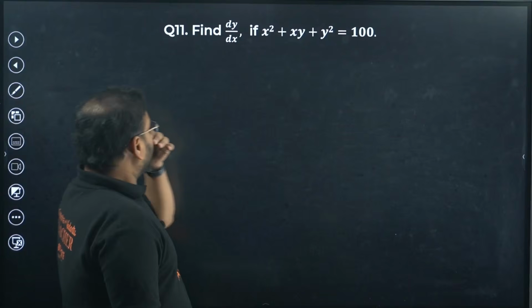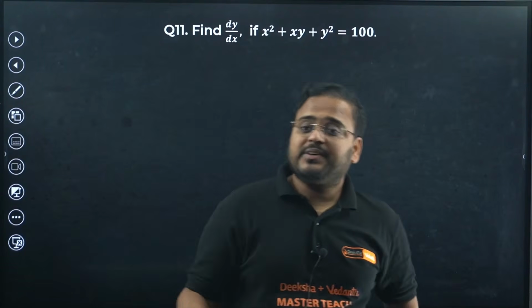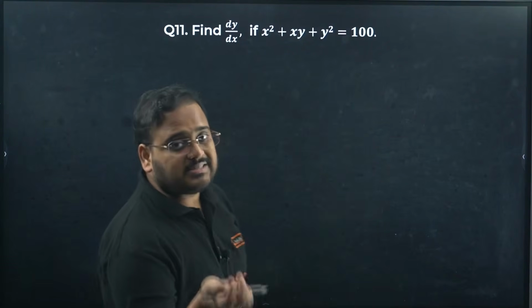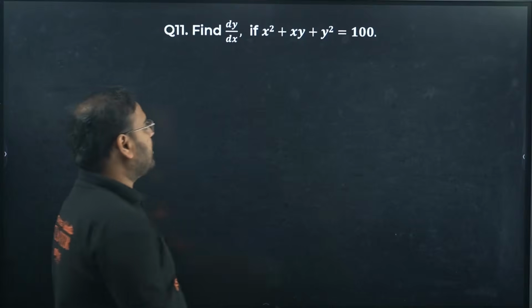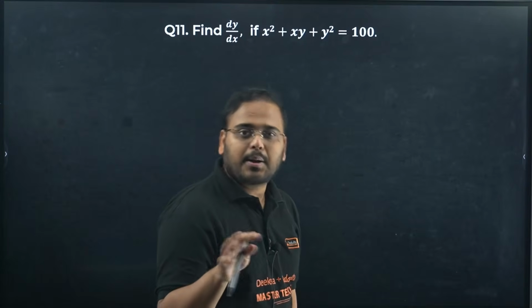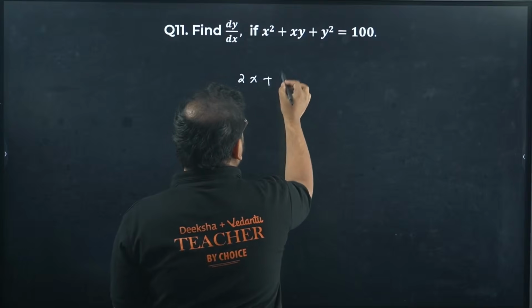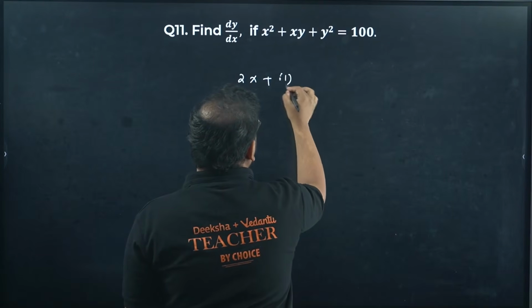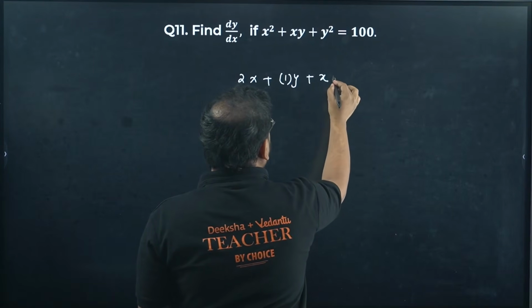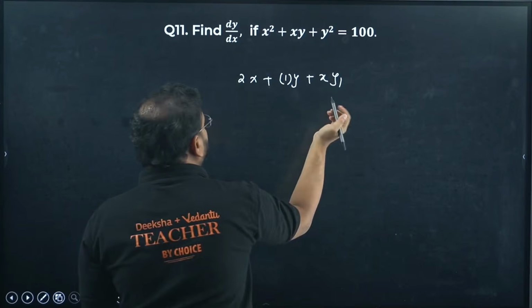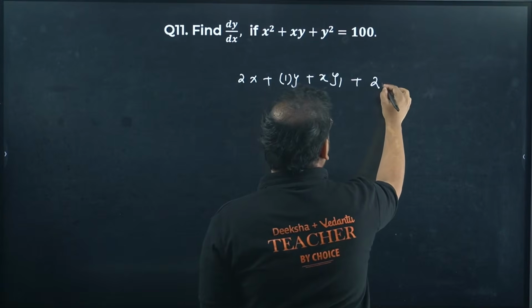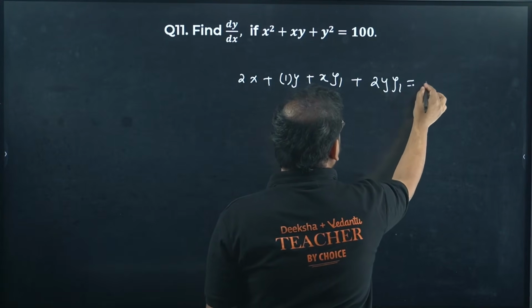11th now. Find the derivative of this implicit function. Means when y is not directly given, you cannot make y the subject clearly. This type of function also comes as a derivative in a 2 marker. Simple, they can ask you. Differentiate, you get 2x. x into y becomes 1 into y plus x times y1. Derivative I'm looking for, so y1. And over here we have 2y into y1 equals 0.